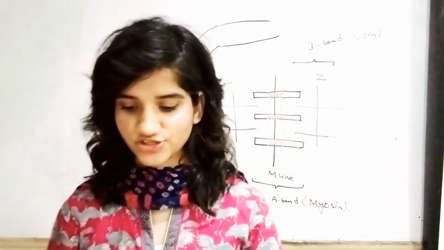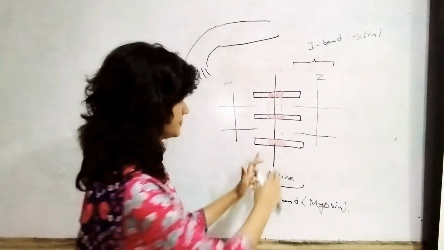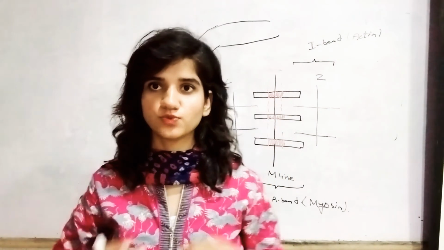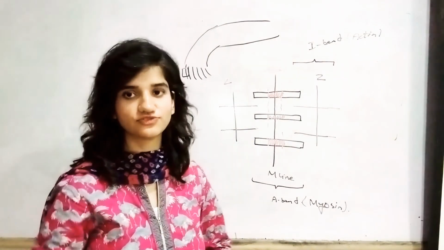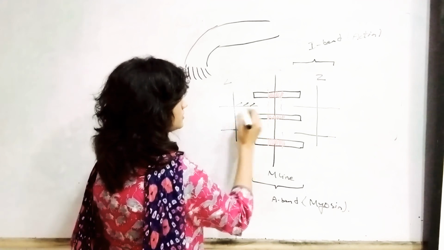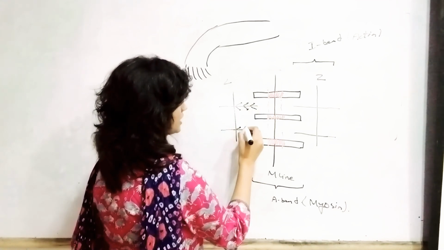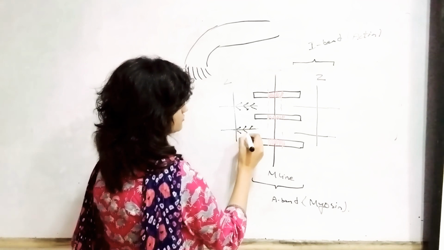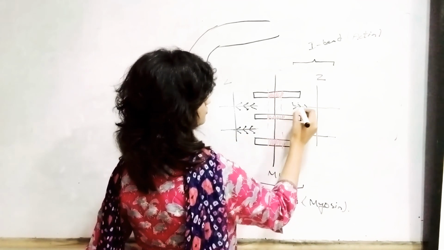Now, how does contraction occur, and how do these filaments perform their function? The A band consists of myosin, which is a thick filament, while the I band consists of actin, which is the thin filament. And the I band consists of 6 actin filaments: 1, 2, 3, 4, 5, 6.